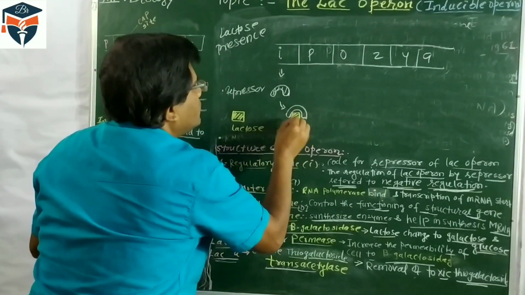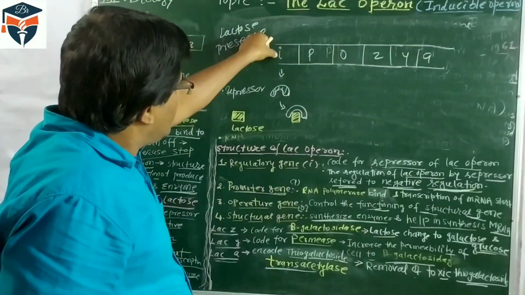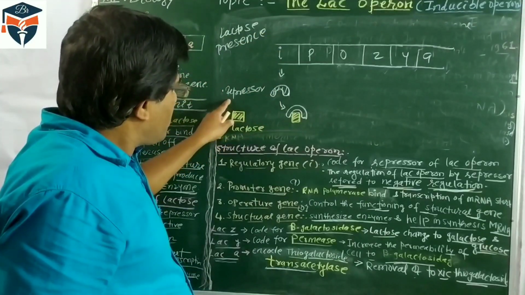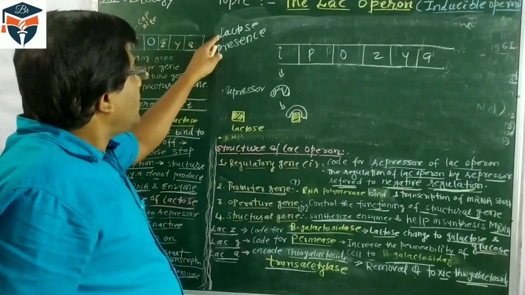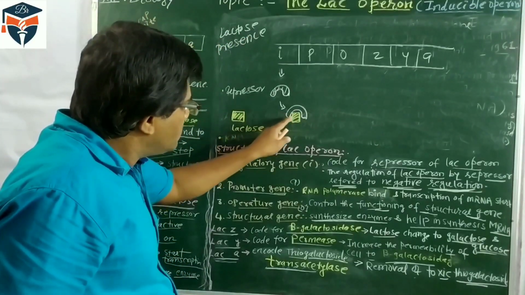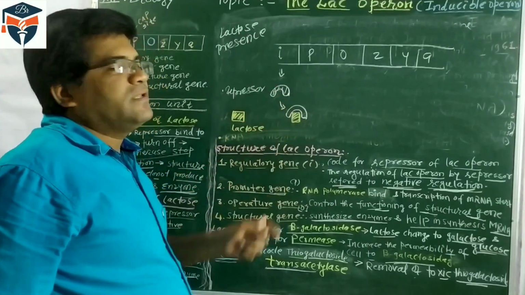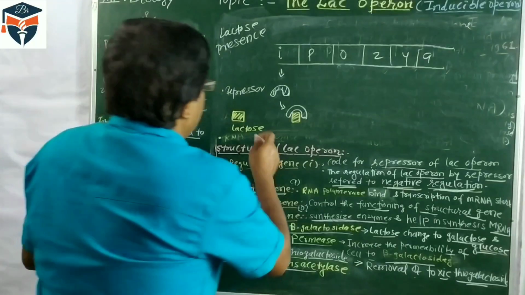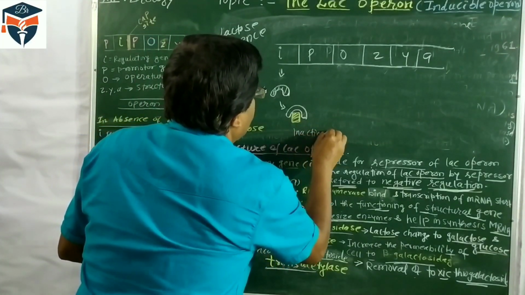The regulatory gene synthesizes the repressor, and when the repressor is produced, you add the lactose. Now lactose combines with the repressor, and our repressor is inactivated due to the lactose.